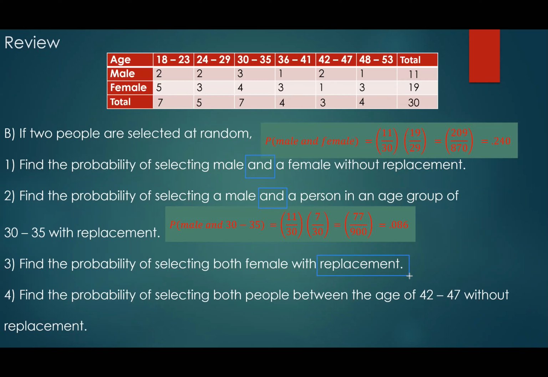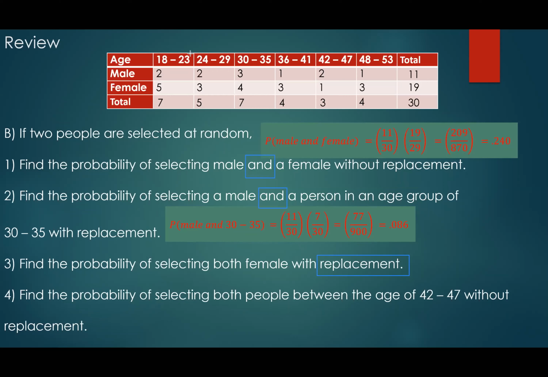Then there is a chance that when you pick two females and place them back, the two of them might be the same person. Two of them can be the same person, because the chance that you pick her, she comes back, and you pick her again can happen.